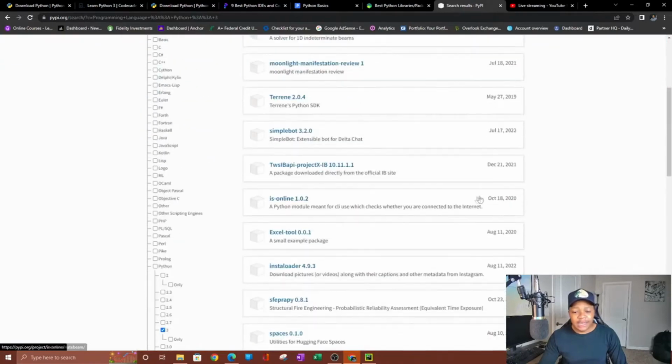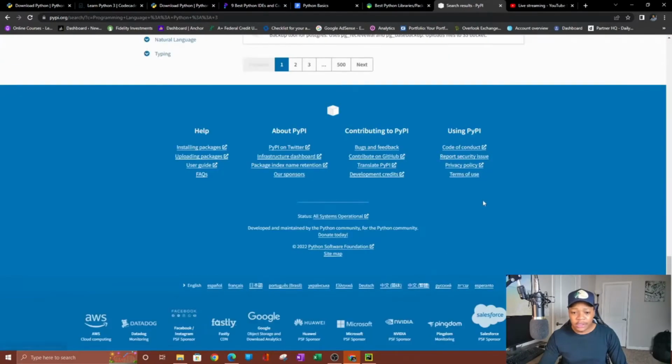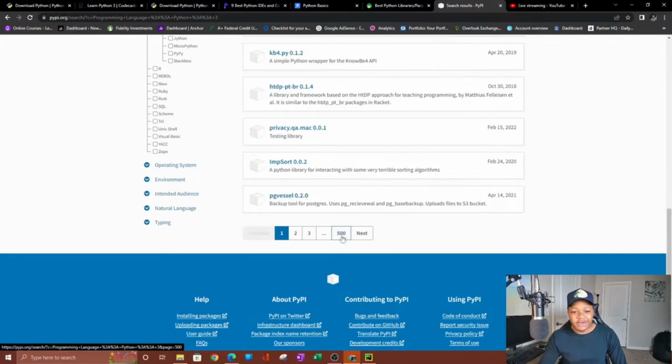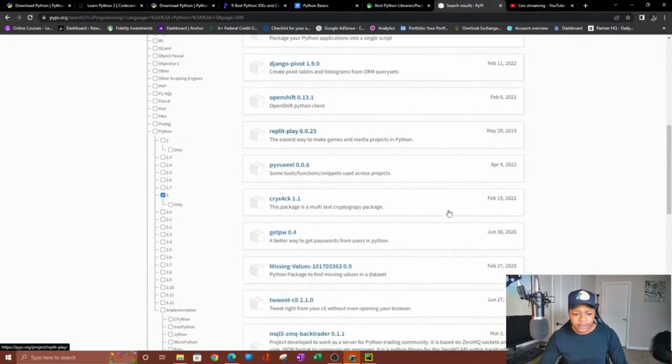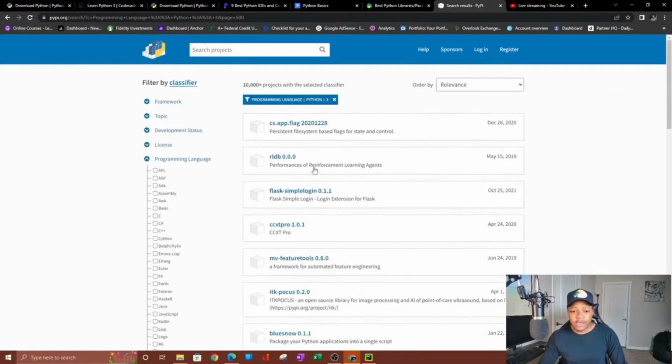Now you can see that there are a lot of projects on here. A lot. If we go to the 500 pages here of just Python 3 compatible, it goes back to Python 2. But since you always want to use the current version of Python because it's going to be compatible with more libraries that might be published.